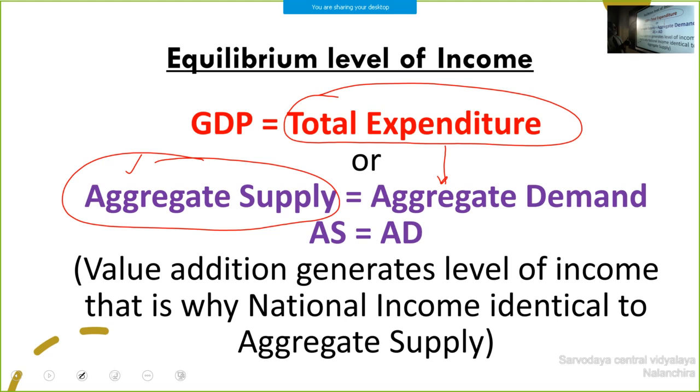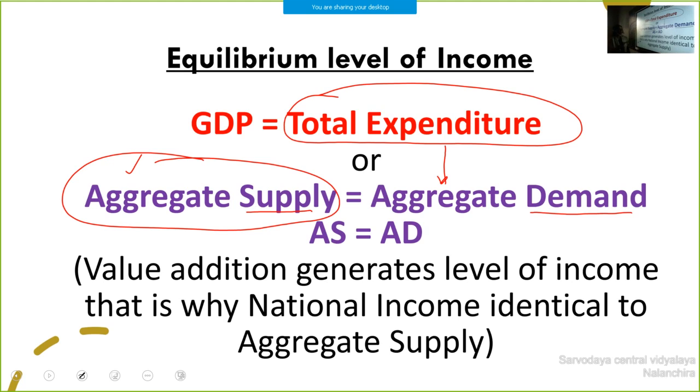You have to note it down like this. Equilibrium level of income: GDP is equal to total expenditure. Aggregate supply, simply, we can say is the level of GDP. This also is the level of GDP. Both concepts are the level of GDP. Aggregate supply is what the producer wishes to produce. Aggregate demand shows what the consumer wishes to purchase.